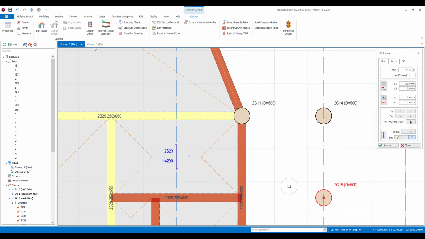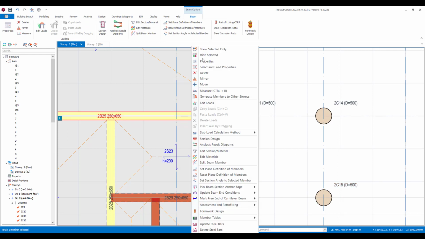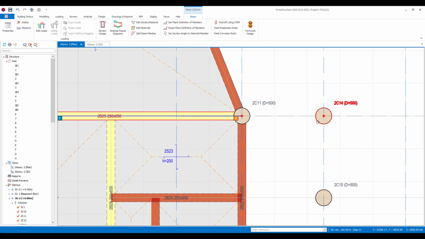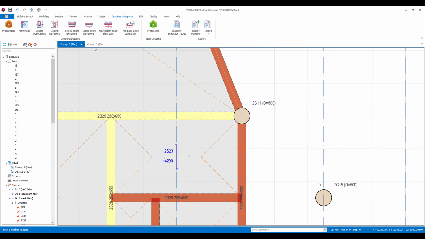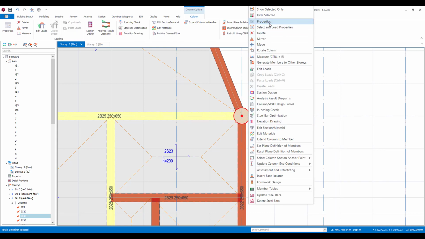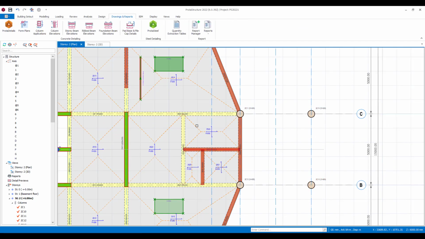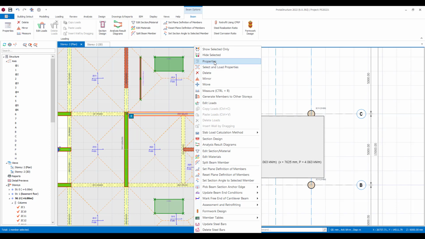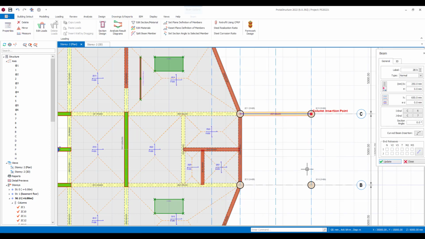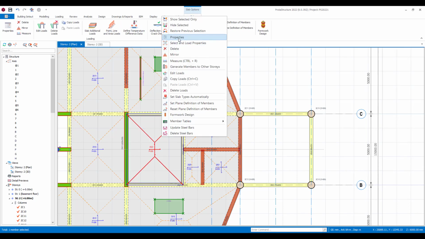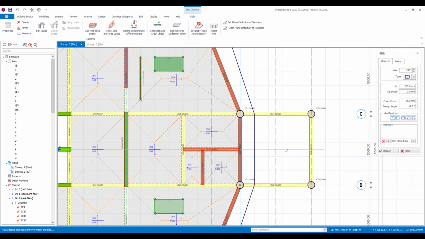Obviously, I'll need to re-establish my analysis at some point while I'm doing this. Let me just delete. Let's get this right. Okay, so let me just place these here. That's more like it. They're getting a bit small, so let's go to the properties. I just want to quickly insert some beams here, and I could provide a slab in here. We can create the properties of that in here.